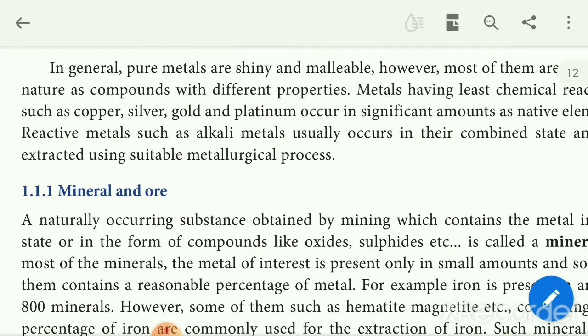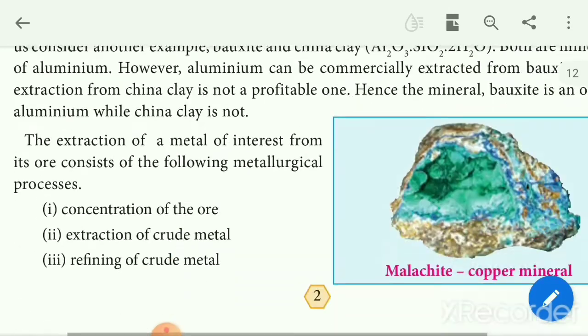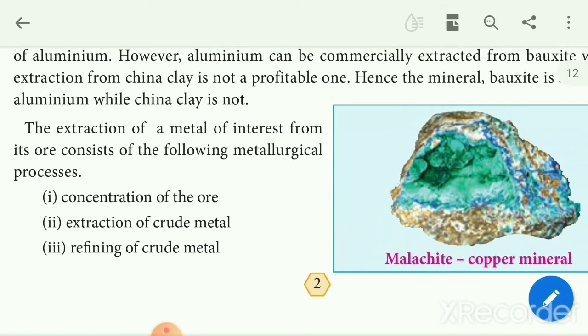Okay. Then next, the extraction of metal. The extraction of metal involves various steps. The various steps involve extraction of pure metal from ore. There are 3 steps. First one is concentration of the ore. Second one, extraction of crude metal. Third one is refining of crude metal. So let us see first, concentration of ore.